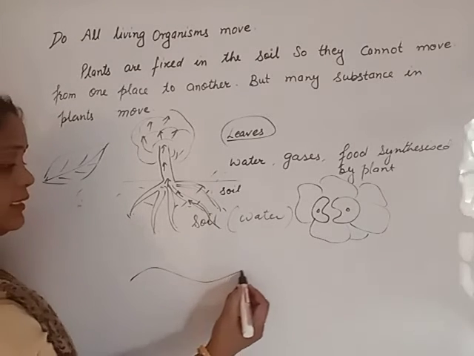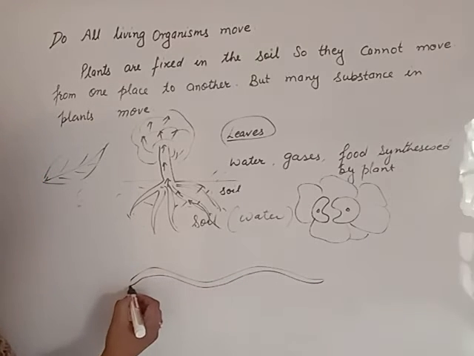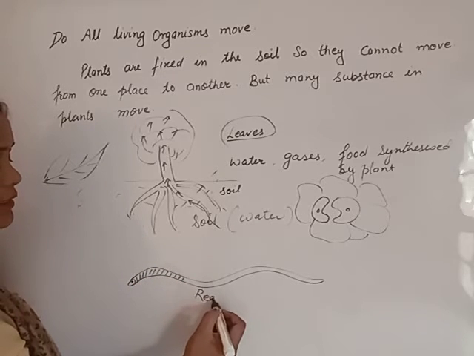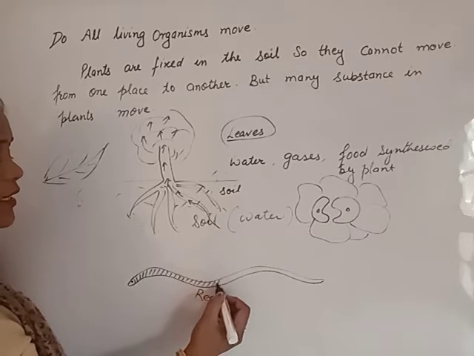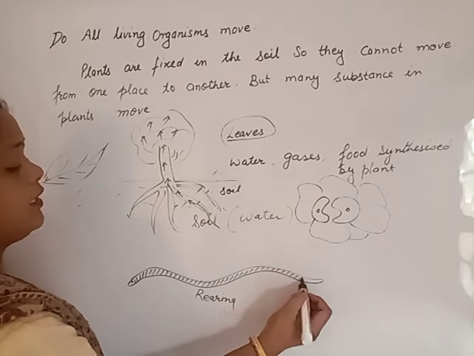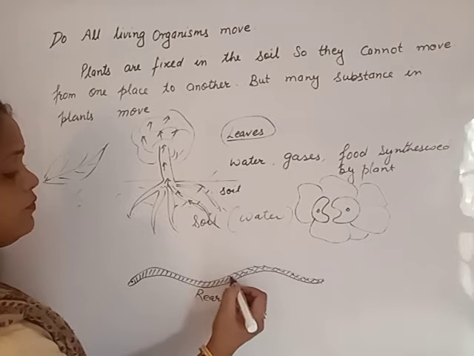Rearing, just like a snake. As the snake moves on the earth, it is known as rearing. Birds can fly, ants can fly, beta, honeybee can fly, wasp can fly. Those organisms which have wings can fly.